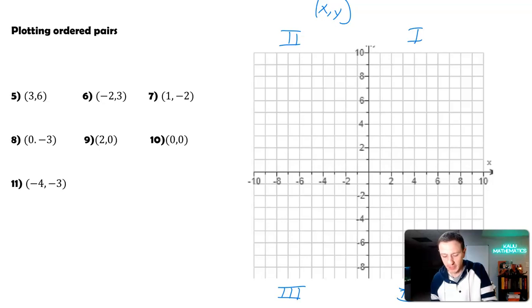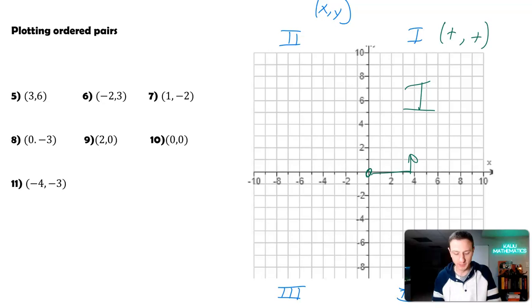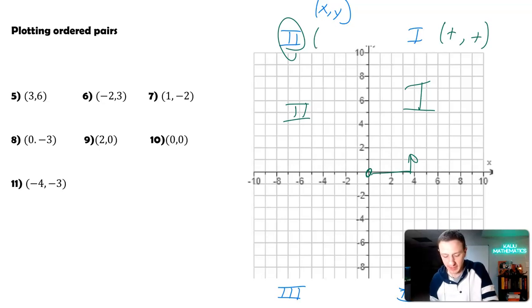So for example, if I am in the first quadrant, I have a positive X value and a positive Y value, because if I'm at the origin of 0, 0, and I go over X and up Y, I am in this first quadrant, which means I went positive X, positive Y. If I'm in quadrant 2, in this part of the graph, I have a negative X value, because we had to go on the left side of the X values here, and then we have a positive Y value, because I had to go up the y-axis there.